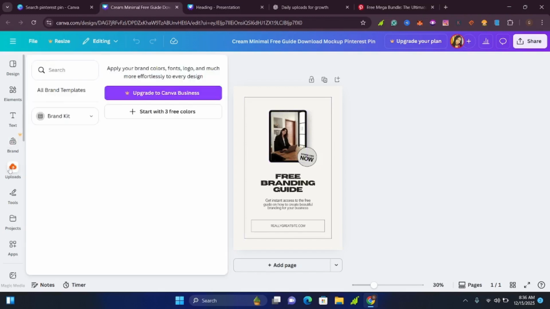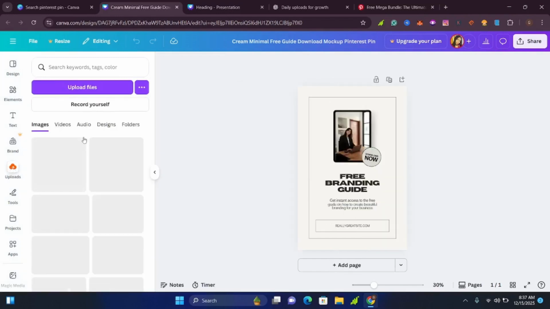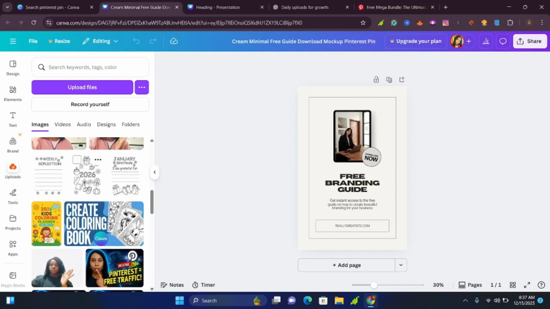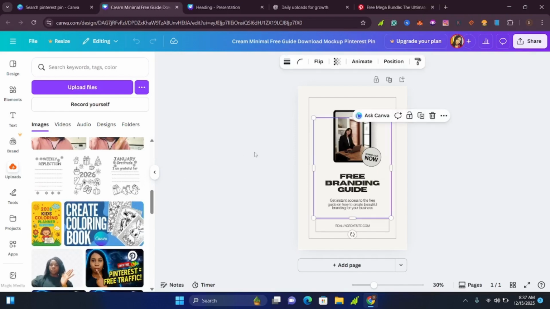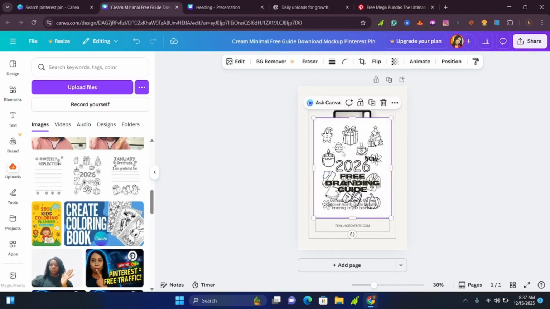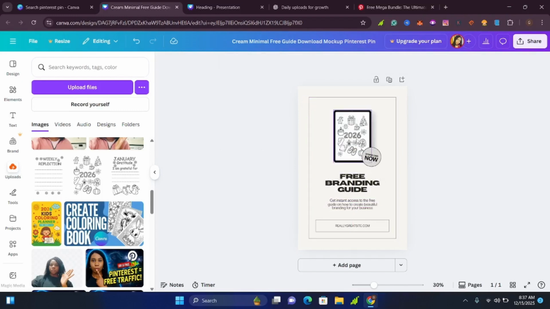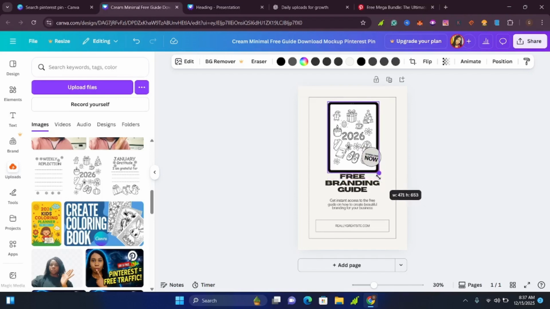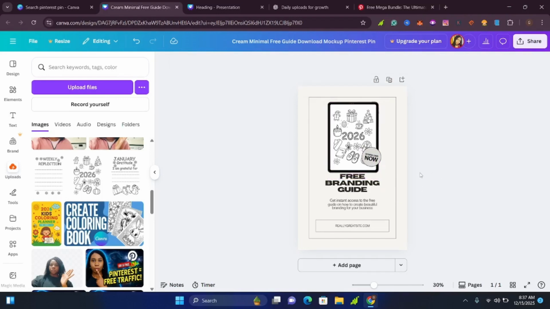I already have some pages that I was using, for example, if I want to promote my planner, you can put this here. As you can see, it has already gone inside that iPad mockup. You can enlarge it if you want, or you can just leave it the way it was. It will depend on you.